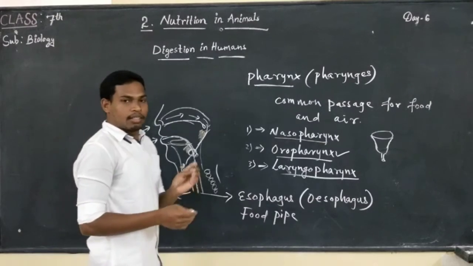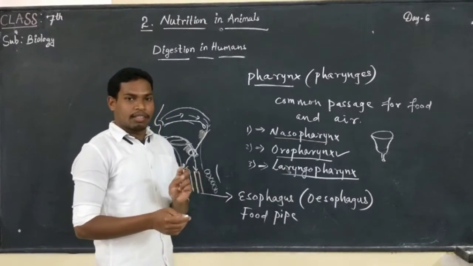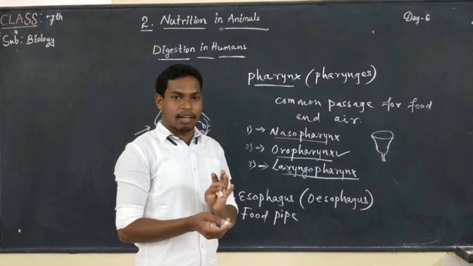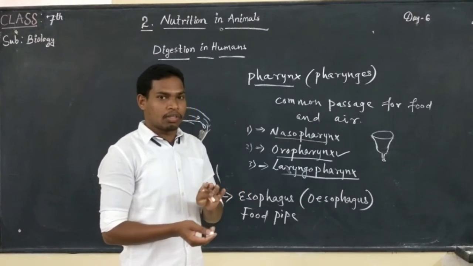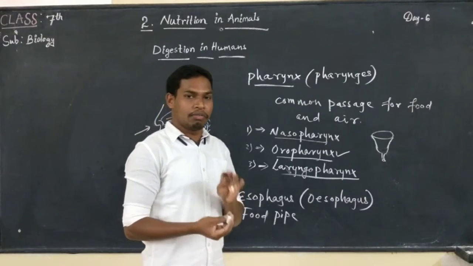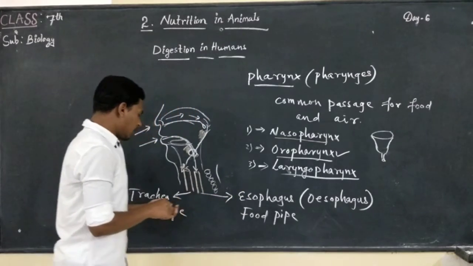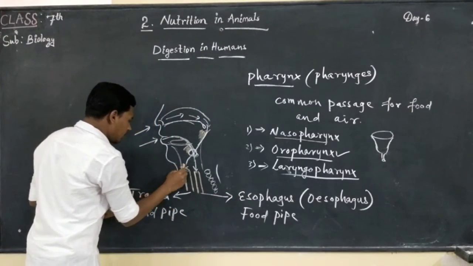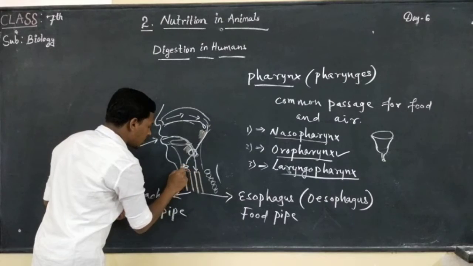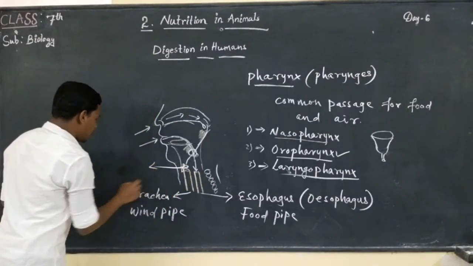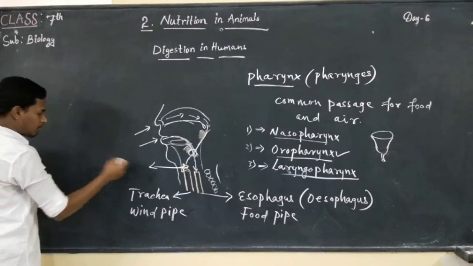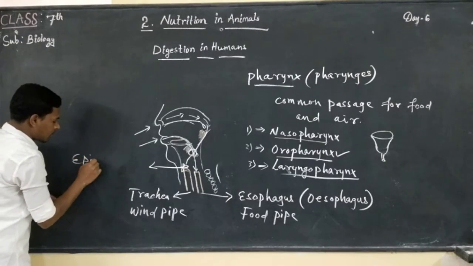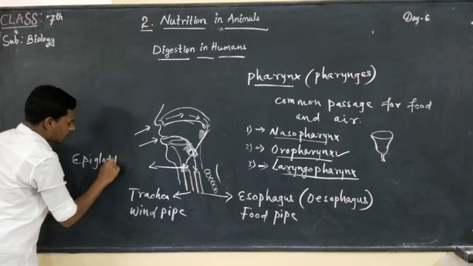That's why the trachea is guarded, or can be closed during the swallowing of food, with the help of one connective tissue known as epiglottis.